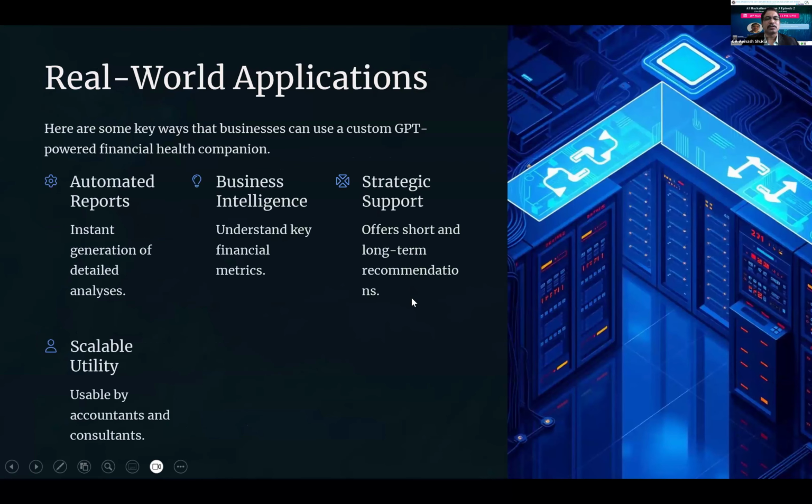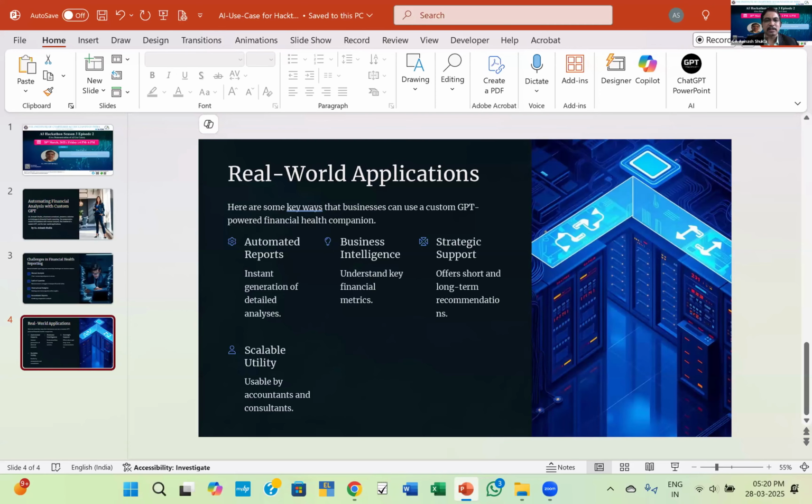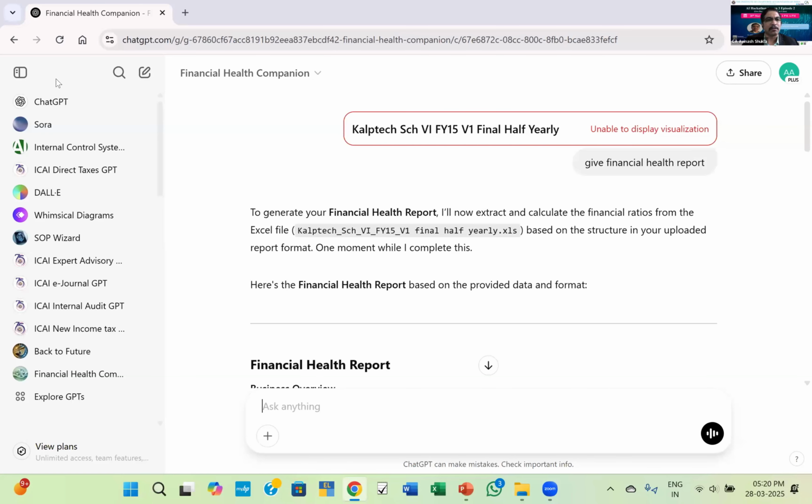This gives automated reports and good insights on the long and short term liquidity aspects of the business, directly upfront and without any third party intervention. So I will share my ChatGPT screen and show what has been done. Here I have the financial health company as a custom GPT.